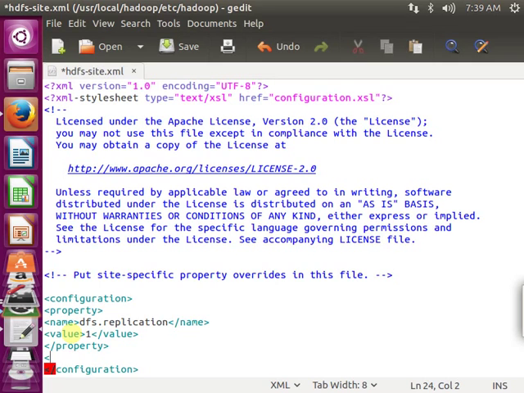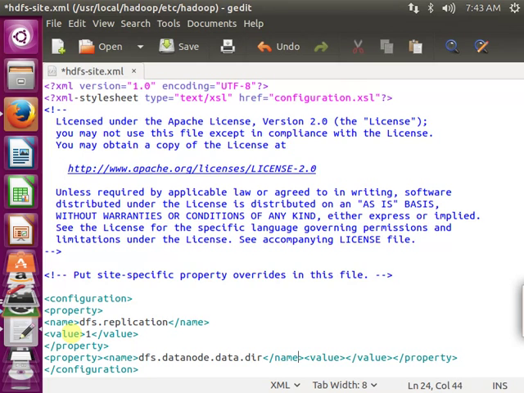So I'm going to mention dfs.datanode.data.dir.